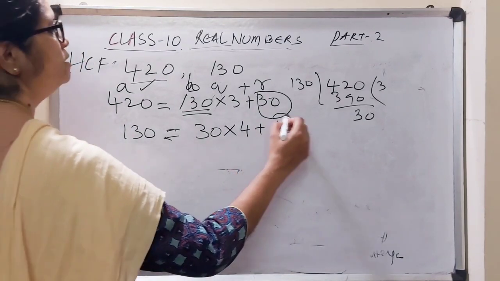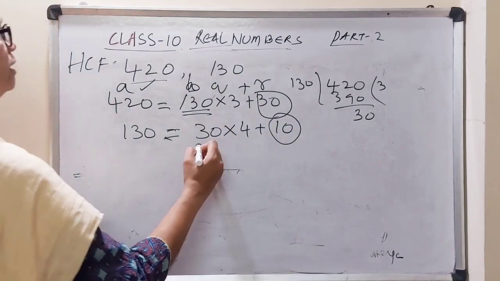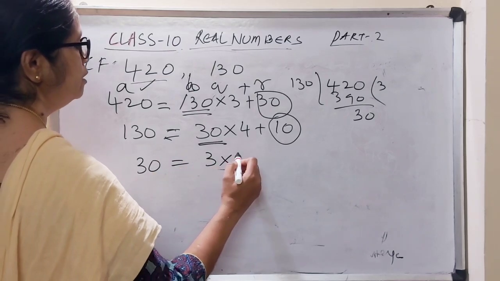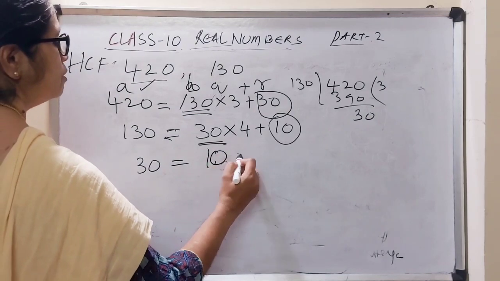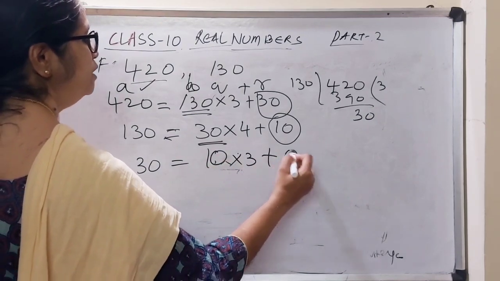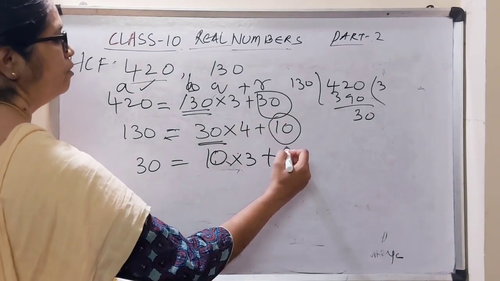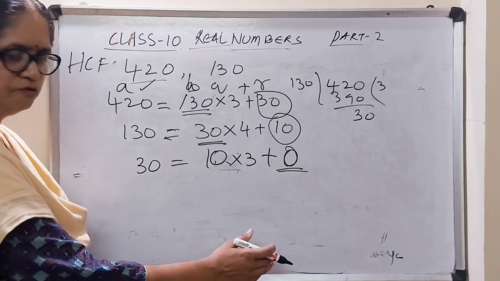Did I get the remainder 0 here? No. Again I have to continue the division. So here the dividend becomes 30. How do you write 30? 10 into 3 plus 0. Yes, here I got the 0. So it stops here. You cannot continue further.